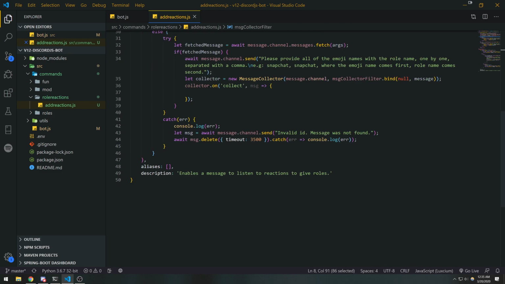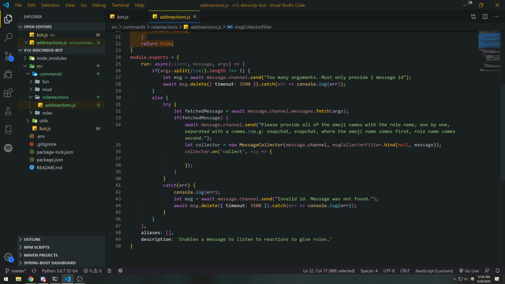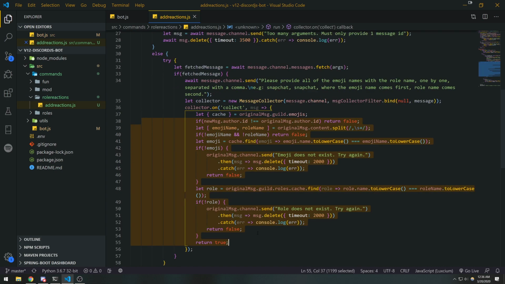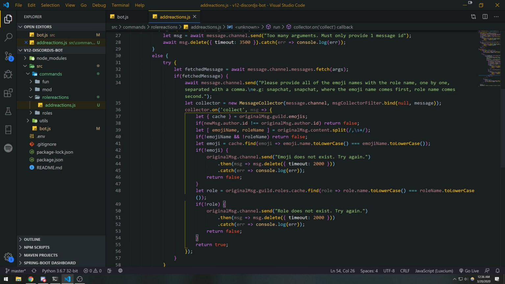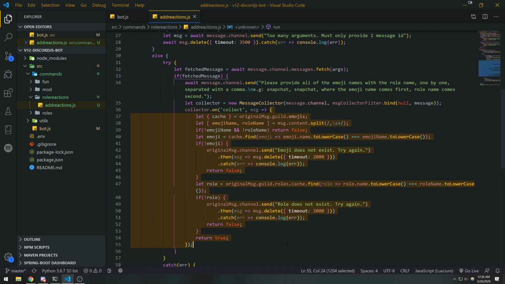So I'm going to copy pretty much the majority of this code all over again and put that in here. And this is starting to look a little messy, but we're going to get rid of that. We're going to keep this, but instead of original message, it's just going to be msg, because now we're in this scope over here.